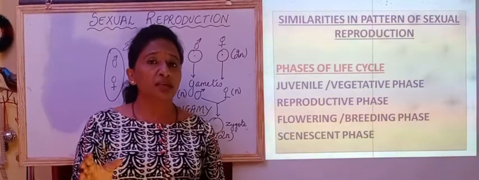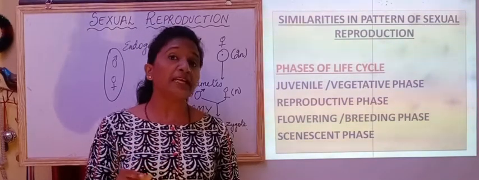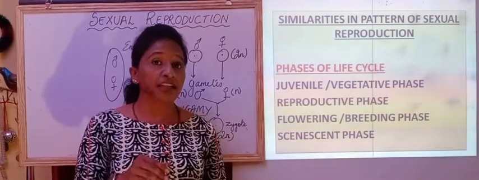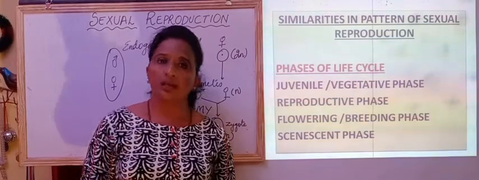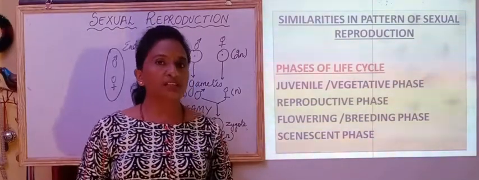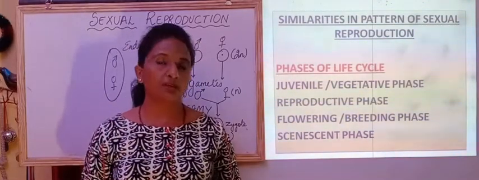So it is difficult to see the senescent period in the plant, but we can see in the wood that there are annual rings. Based on that we can identify or find out the age of that particular plant or tree. Whereas in animals, all these phases pass by and then death of that species will take place.